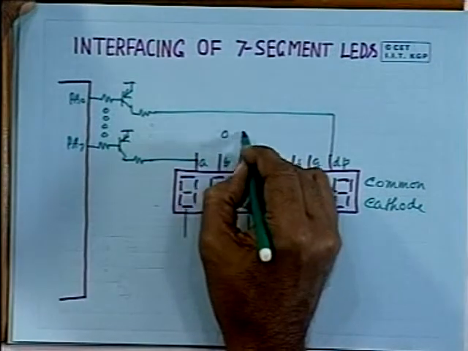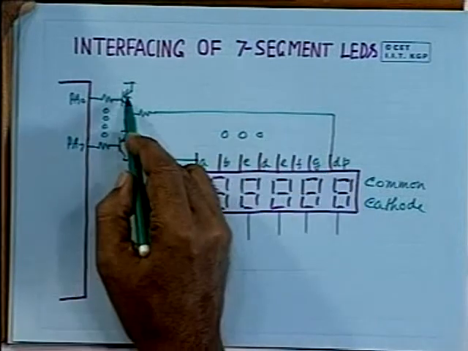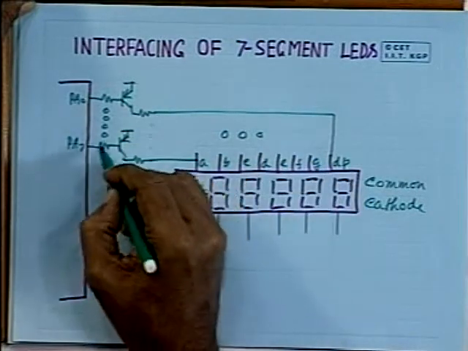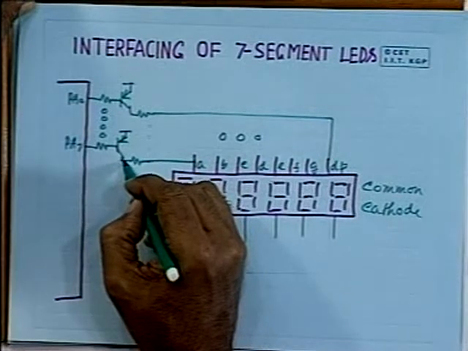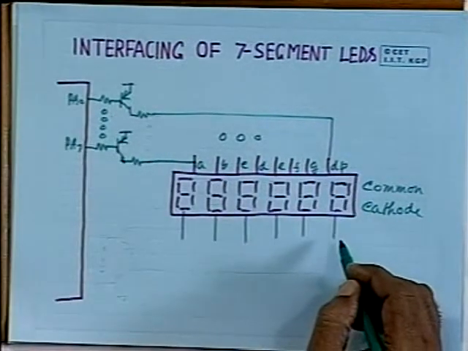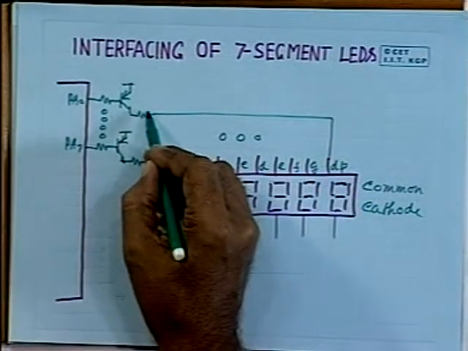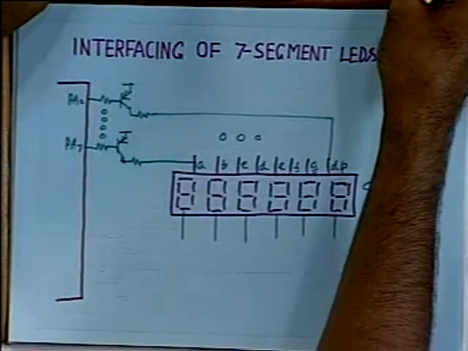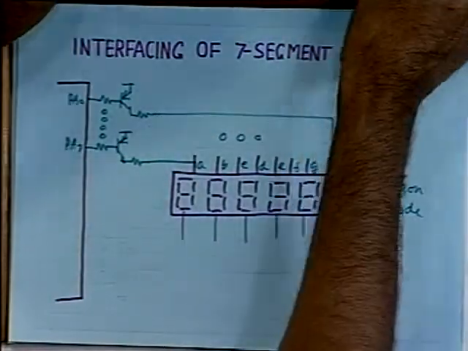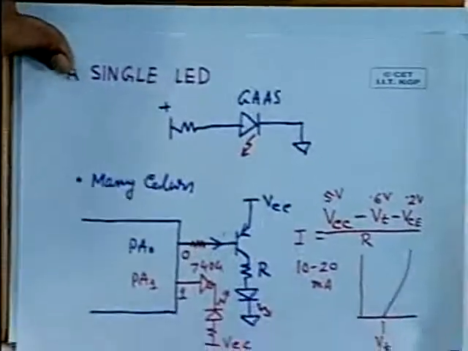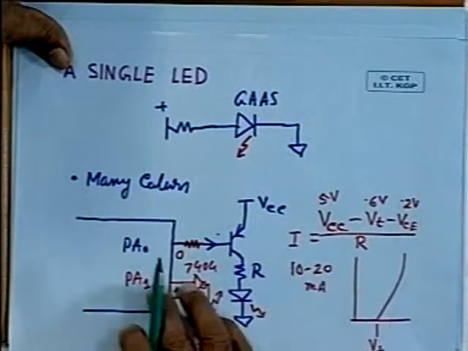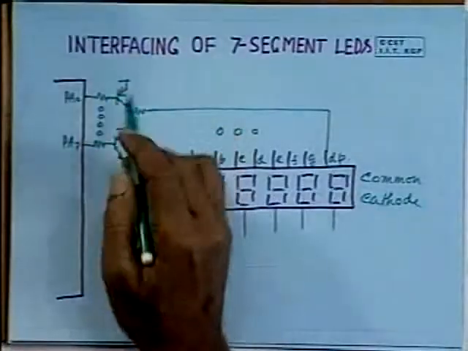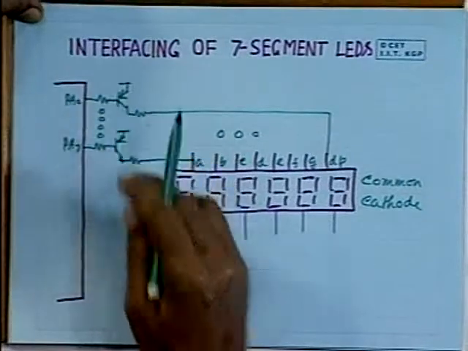So here, with the help of 8 transistors and a number of resistors, the resistor values are to be calculated the way I have shown, and the collector current will correspond to this particular current. The base current of this transistor has to be decided based on the gain of this.